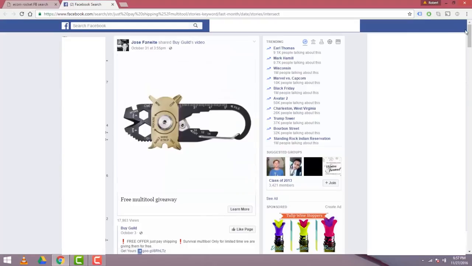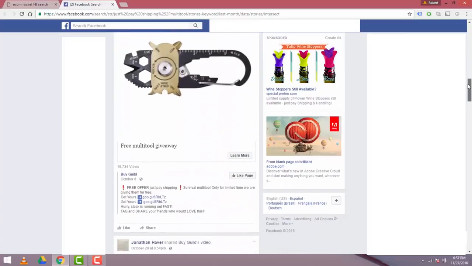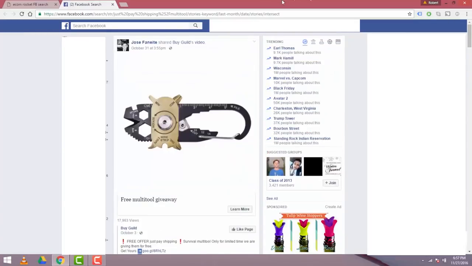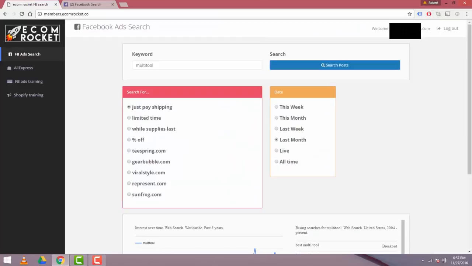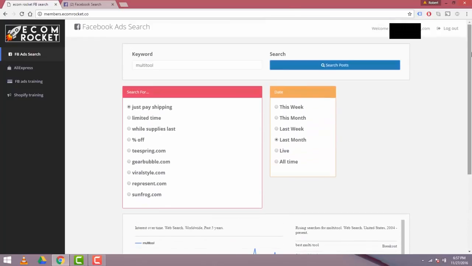So this looks really, really interesting. I really want to take more of a look at this multi-tool and see if there's a possibility for me to market this. So I want to go back to eCom Rocket. We'll go below to take a look at this Google Trends data. We see some spikes here, so I'm going to take a look at these spikes. We see August, we see December, December, December, December. Okay, so this looks like a product that I might want to try and market for the upcoming holiday season.